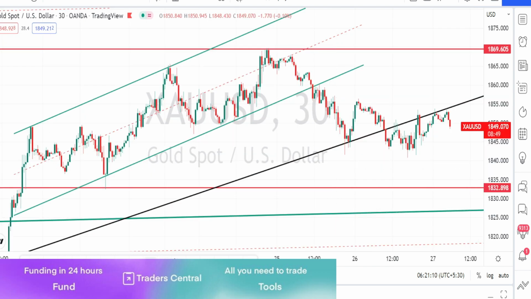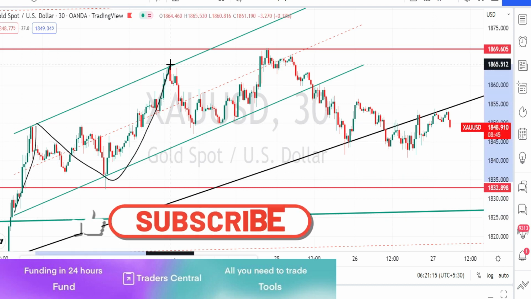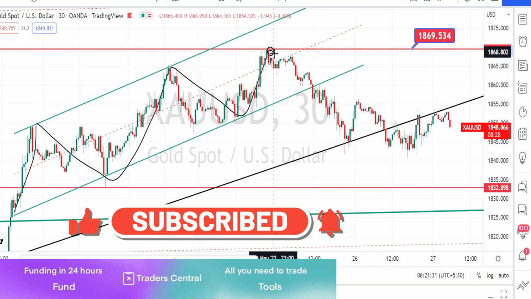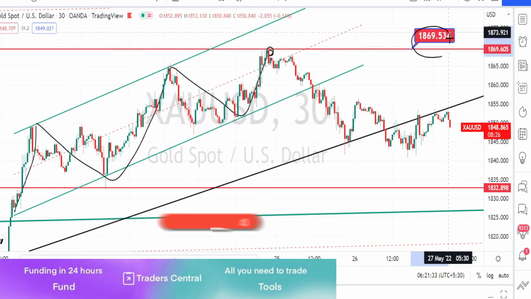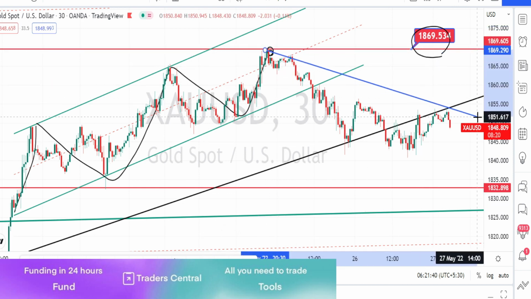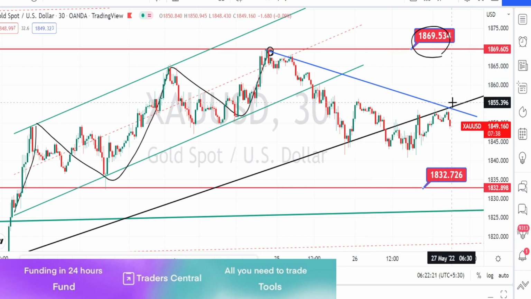When we analyze the price action in 30 minutes time frame, previously I had also notified that it was trading within this bullish channel pattern and it couldn't break this higher time frame resistance level of 1869, and currently when we notice the price action, it is on a bearish retracement. As long as the price action is trading below this resistance line, it is on a bearish trend.